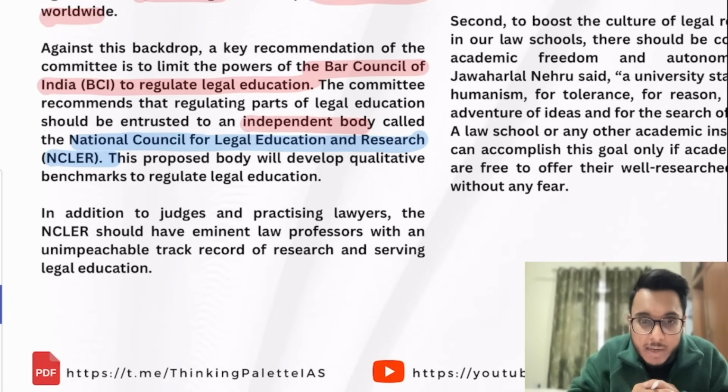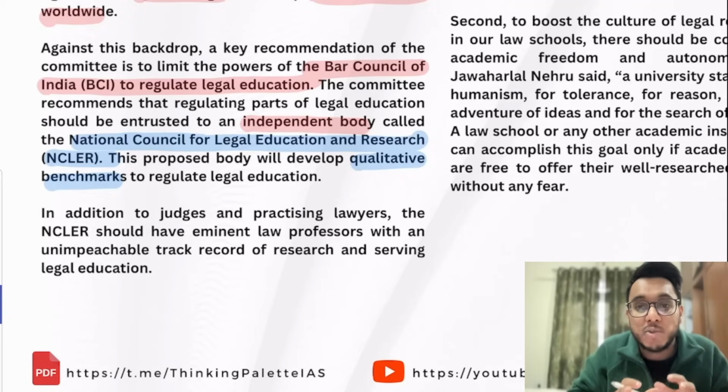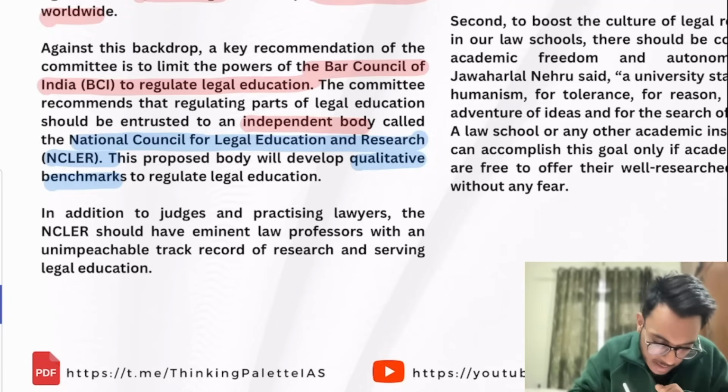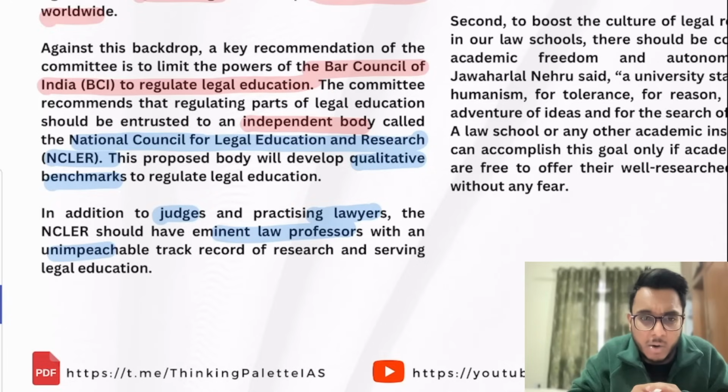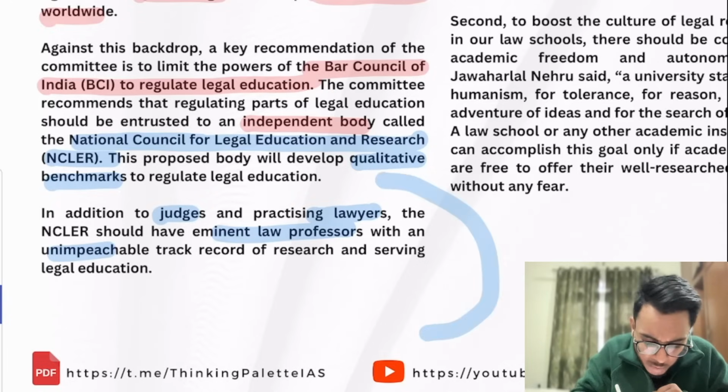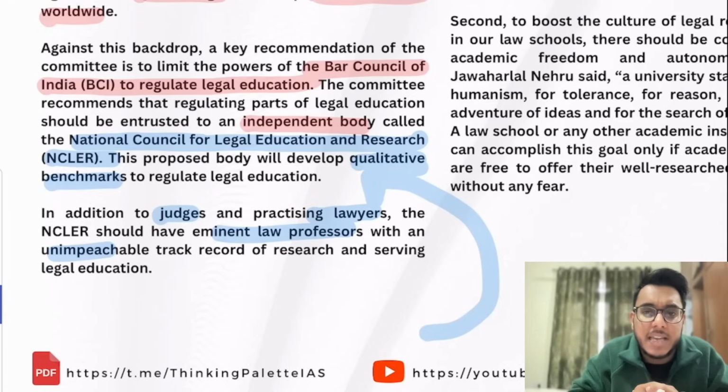This will be a dedicated body, and it will develop the qualitative benchmarks: on what parameters, on what pillars legal education is to be reformed. Also, it has been provided that it will have judges, practicing lawyers, and eminent law professors with a very good track record, and they are going to work under this NCLER,